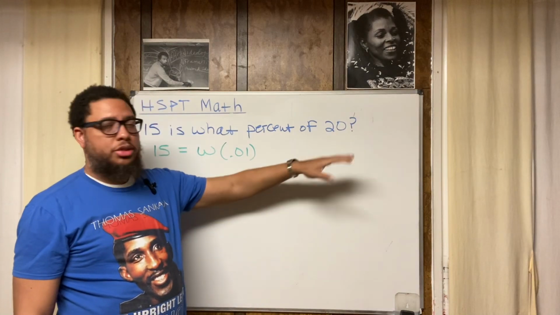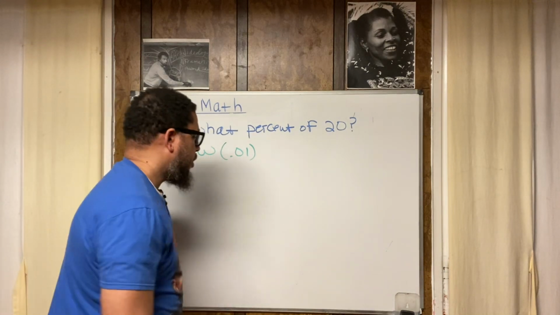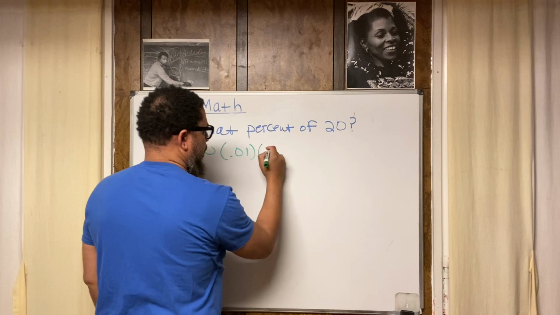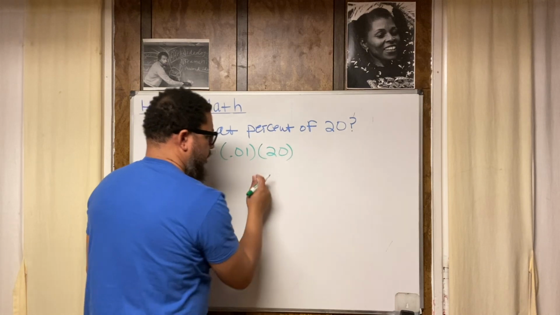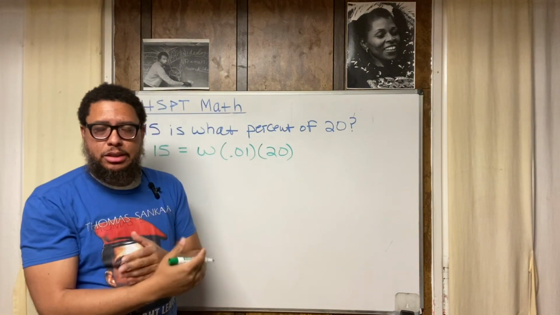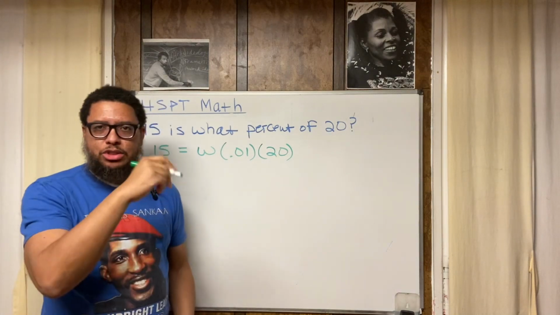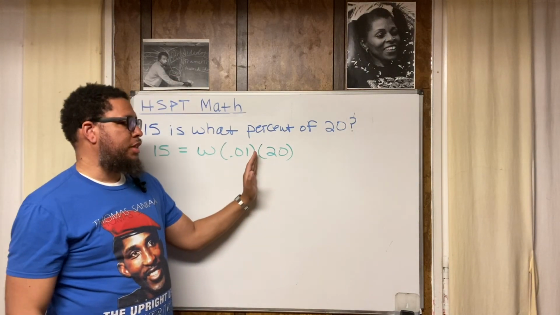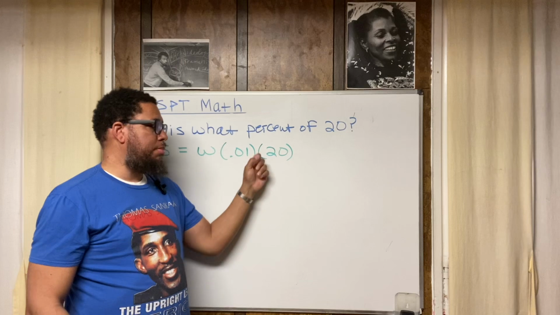And then the number 20 translates just to the number 20. So we got parentheses and 20. That's another way to represent multiplication. We could have put the dot, could have put the X, right? Could have put an asterisk, but I chose to just use the parentheses, juxtapose, no symbol in between.